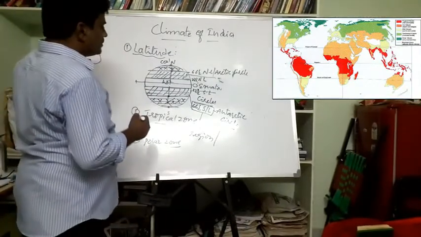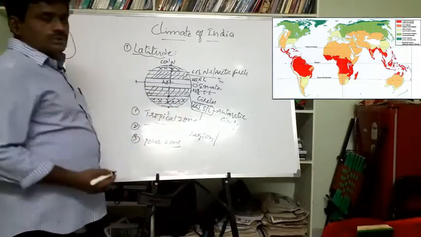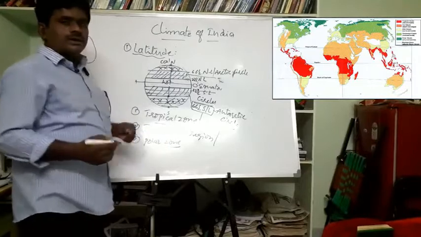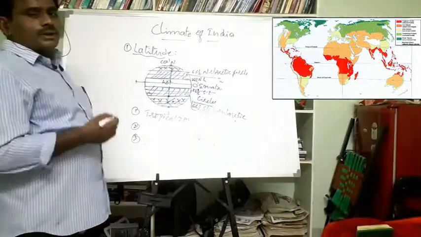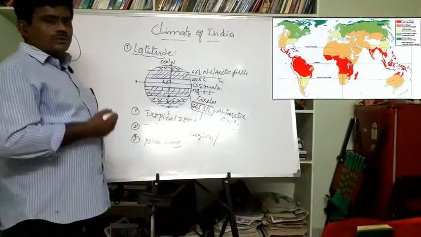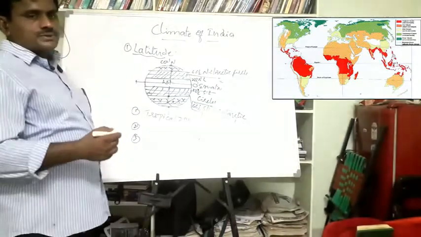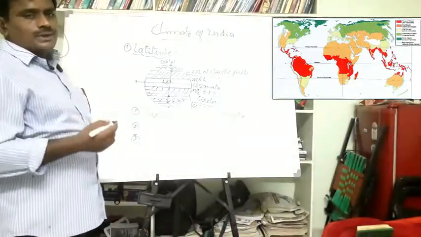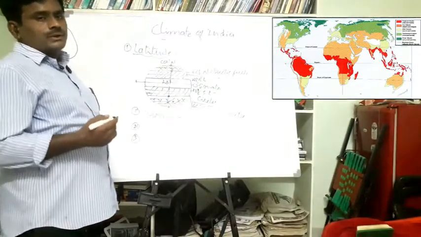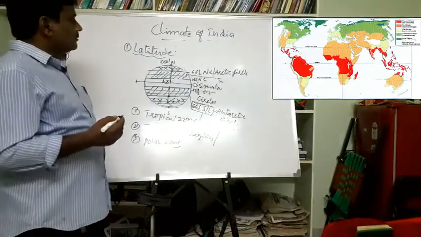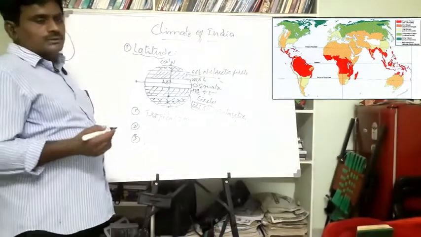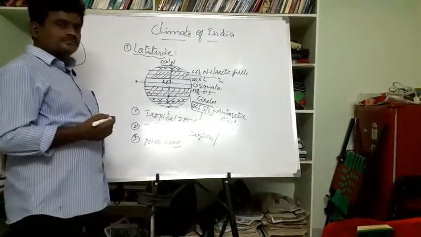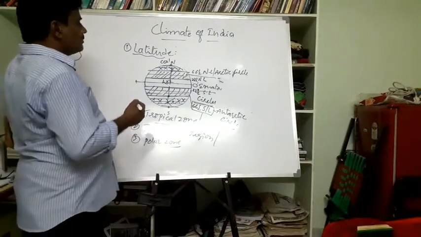How can I apply this to the climate of a region? For example, any state or country located near or in the tropical zone generally experiences a hot climate, and a country located in the polar zone generally experiences a cool climate. So the region and its climate are generally influenced by latitudes, right? Okay, then we're talking about India.